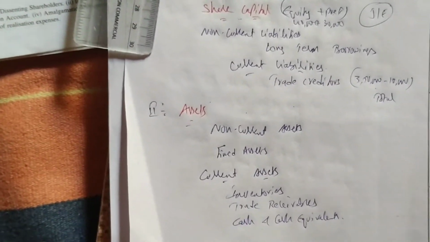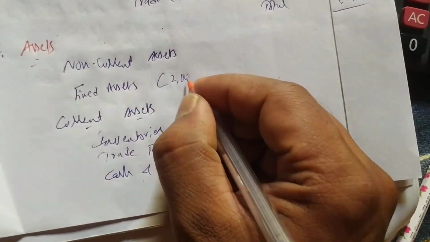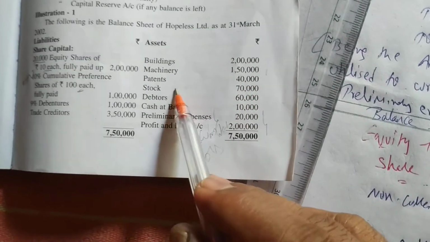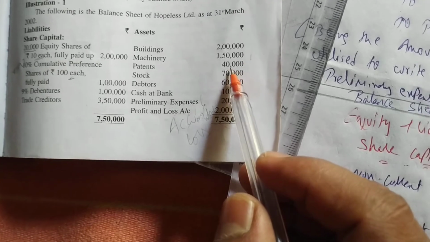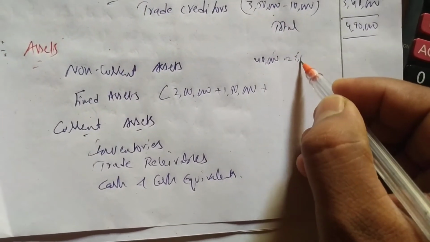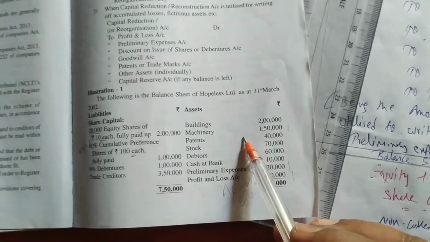Fixed assets, what we are having? We are having buildings, machinery and patents. So buildings we are having 2 lakhs plus machinery 1,50,000 plus patents. Buildings is 2 lakh, machinery is 1,50,000, patents is 40. But from 40 we have to reduce the patents we have written off. How much? 25. You have to reduce 25. So how much is patent left over? 15,000.